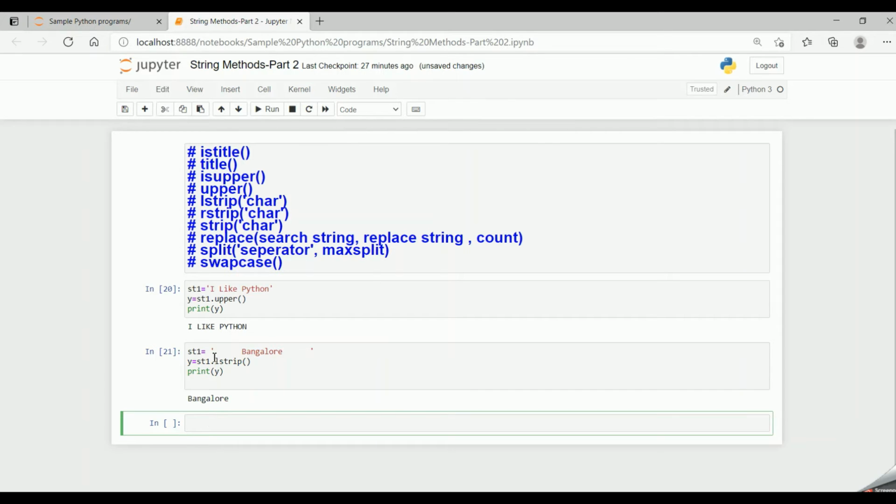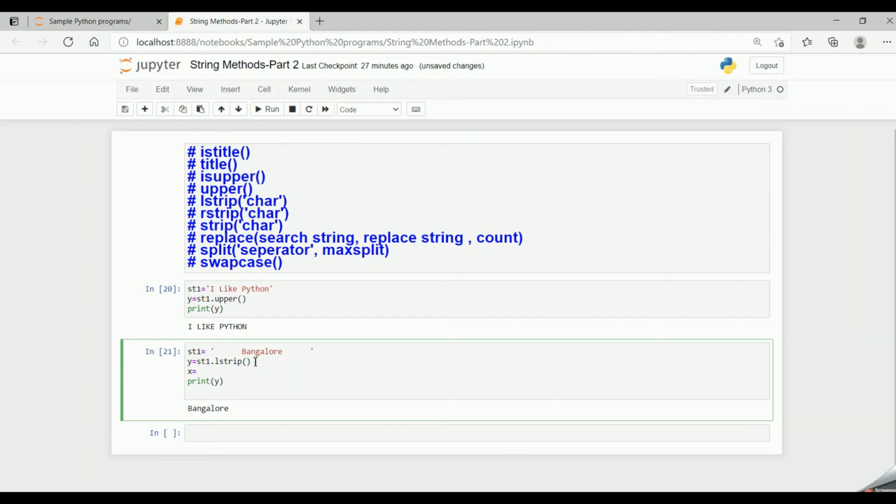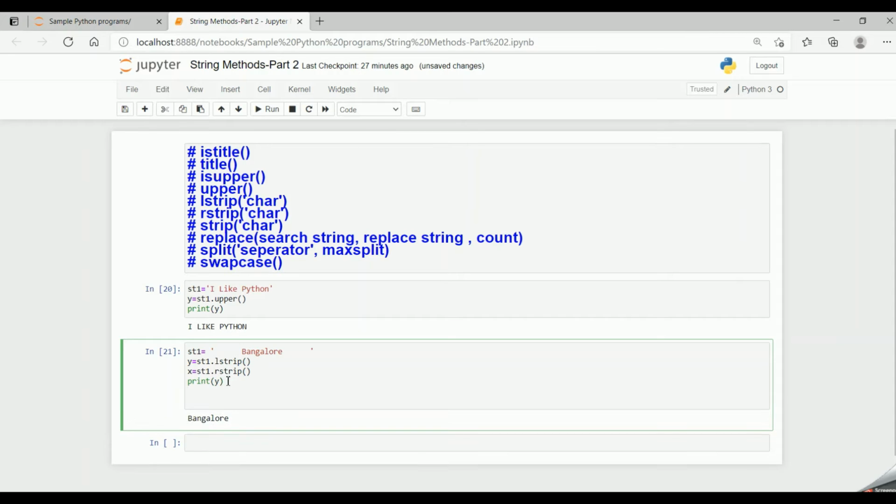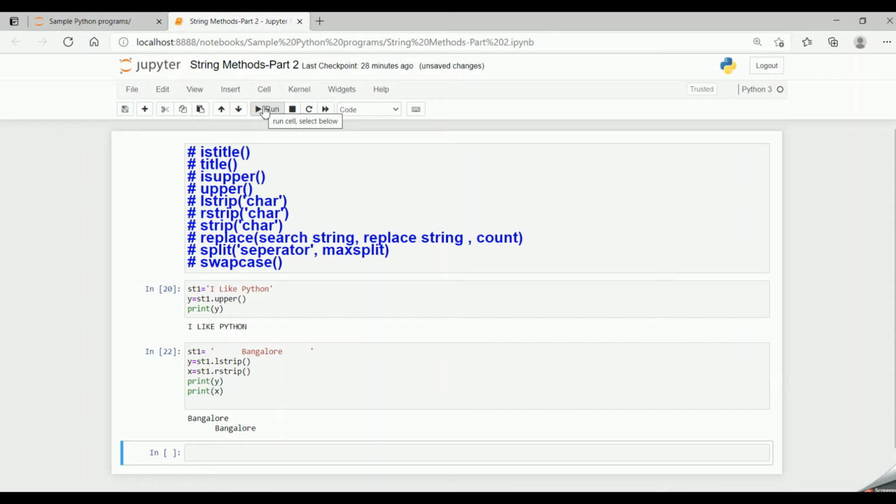Now if I say my right strip, x equal to st1 dot rstrip, print y, and now print x, and run the code, see the right spaces have been trimmed and the left spaces are as they are. So rstrip removes the spaces on the right hand side of the string, while lstrip removes the spaces on the left hand side of the string.